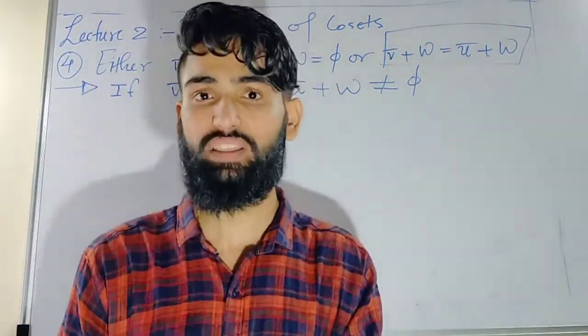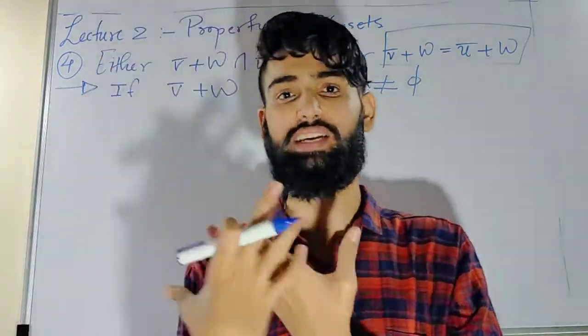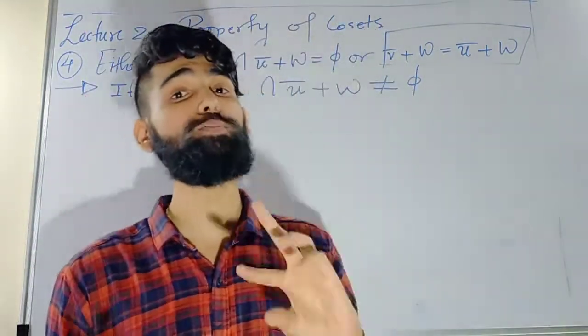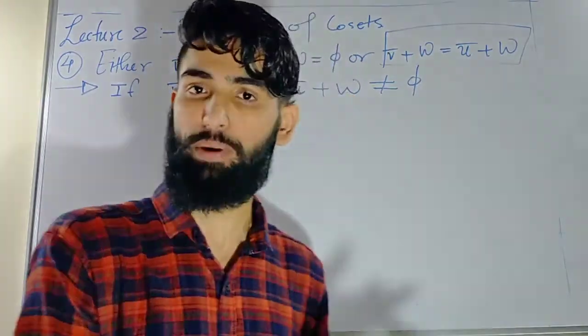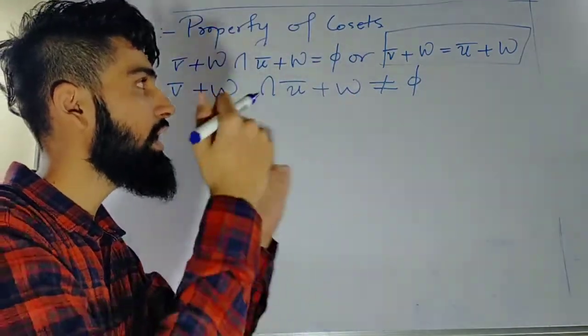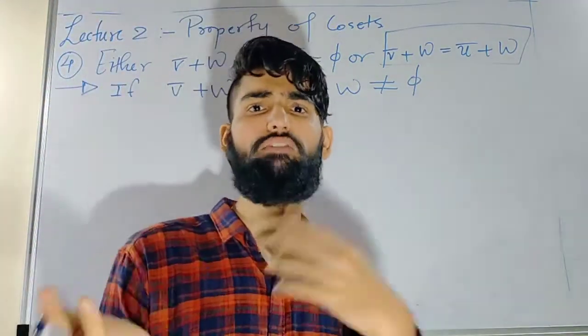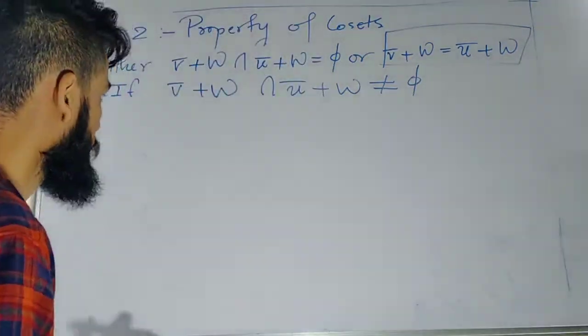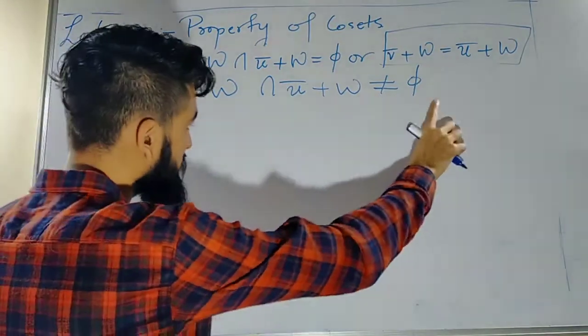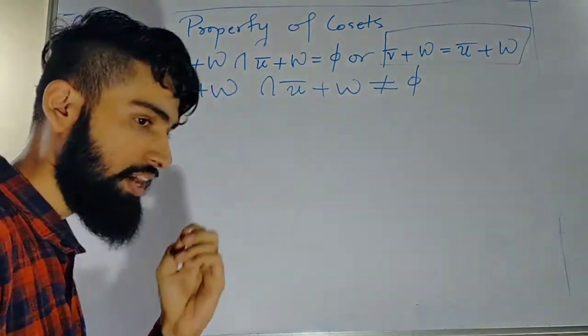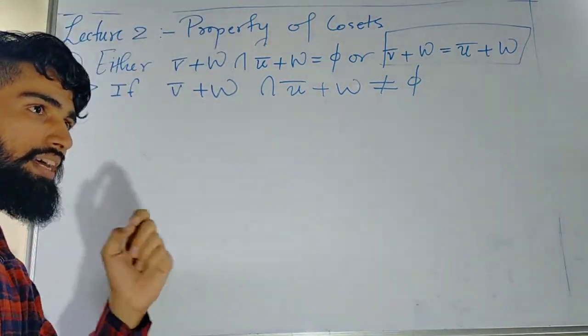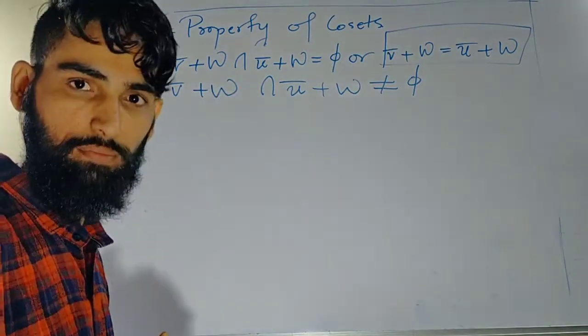In property 3, we learned that two cosets are the same if the difference between the representatives is an element of W. That means I want to prove that U bar minus V bar is an element of W, or V bar minus U bar is an element of W. For now I know that the intersection is non-empty, so I know there exists some element inside it.